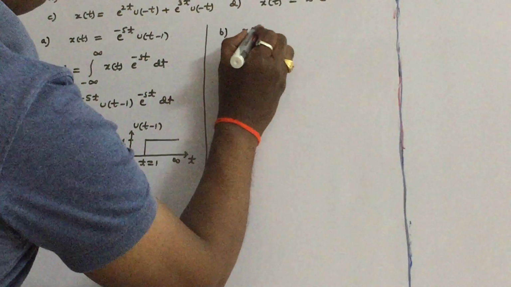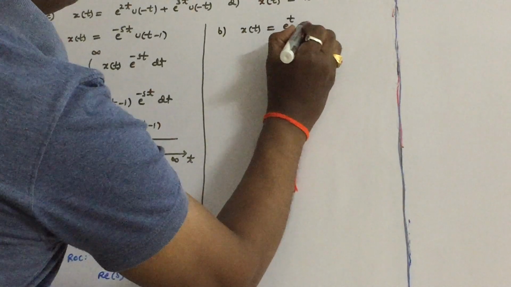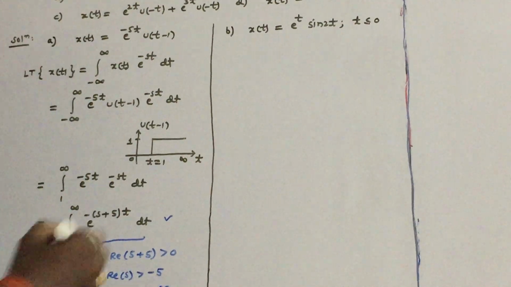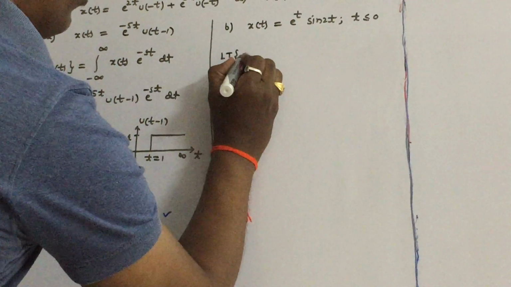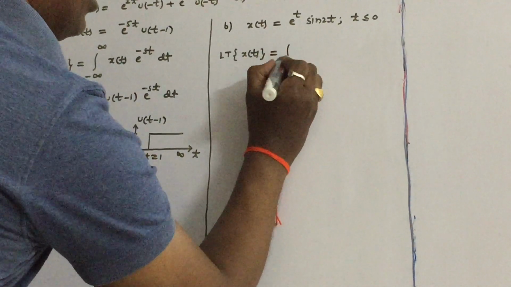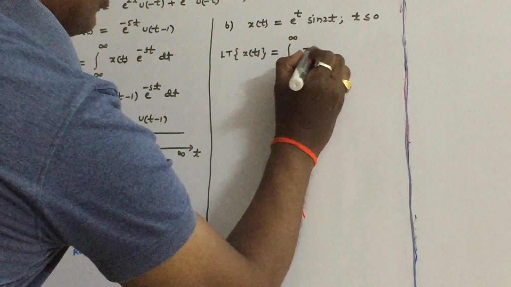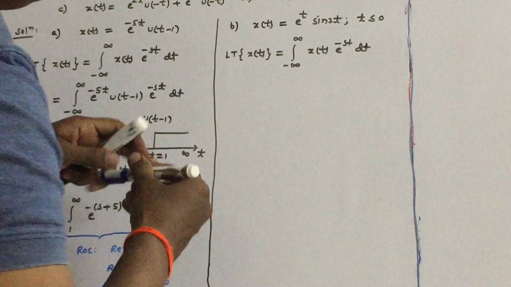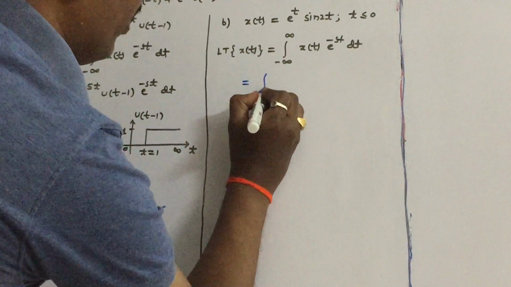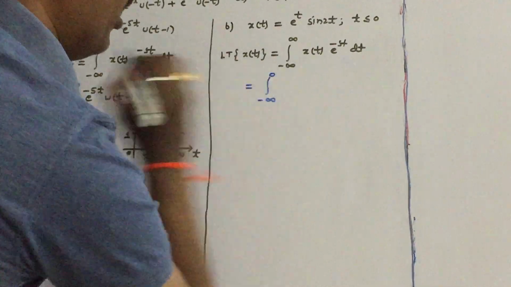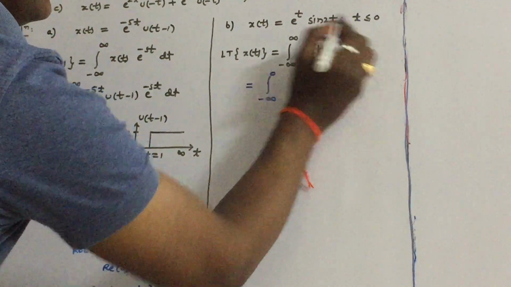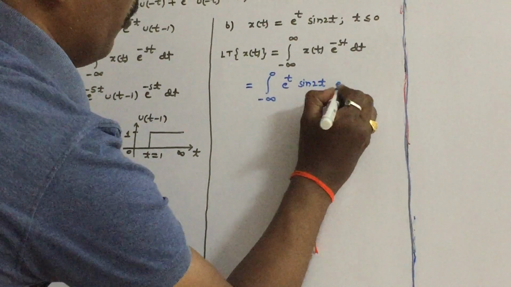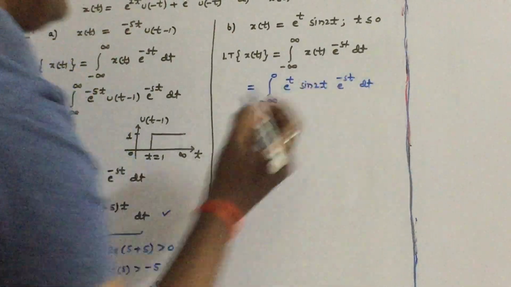What is given? x of t is equal to e power t into sine 2t, which is given in the region t less than or equal to 0. First let us write the bilateral Laplace transform of x of t. The bilateral Laplace transform of x of t is the integral from minus infinity to infinity of x of t into e power minus st dt. x of t exists in the region minus infinity to 0 only, because it is given t less than or equal to 0. Substitute x of t: e power t into sine 2t into e power minus st dt.